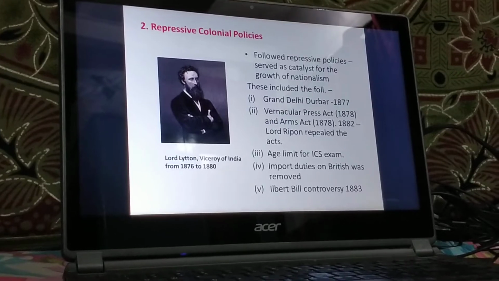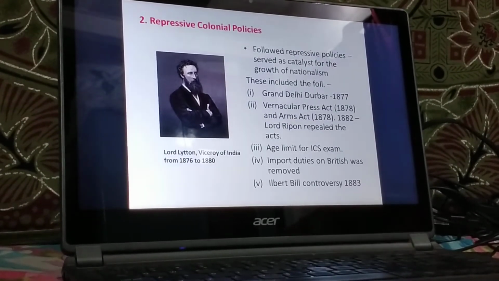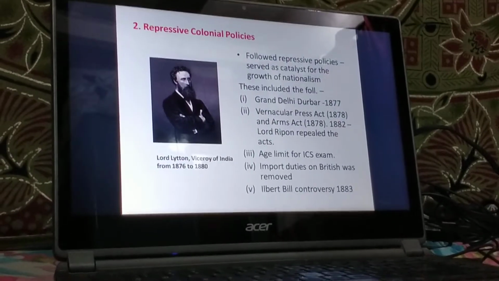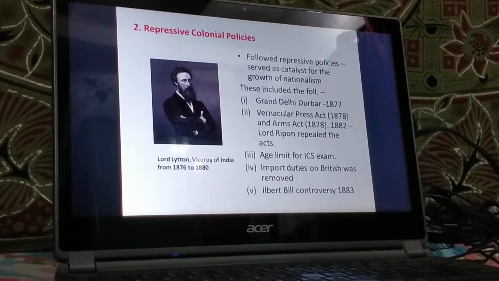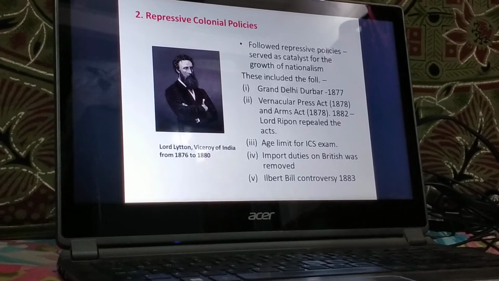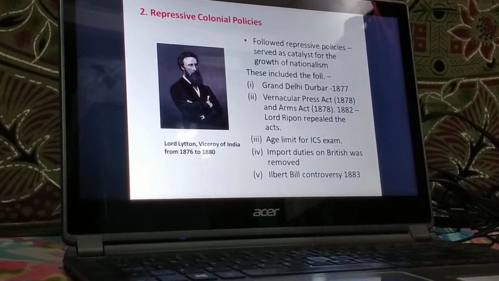Now, of course, we all are aware that if such a thing comes on the basis of equality between India and Britain, then of course this will be resented by the British, and they started a defense association to defend their special privileges. This reaction provoked counter agitation by educated Indians.